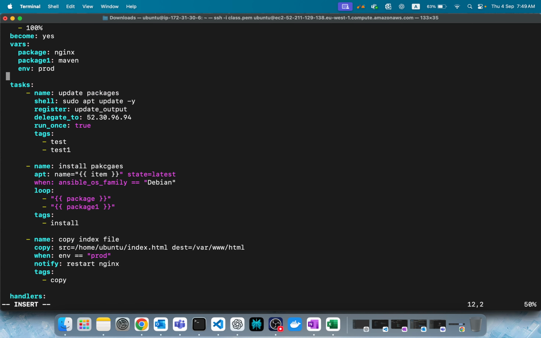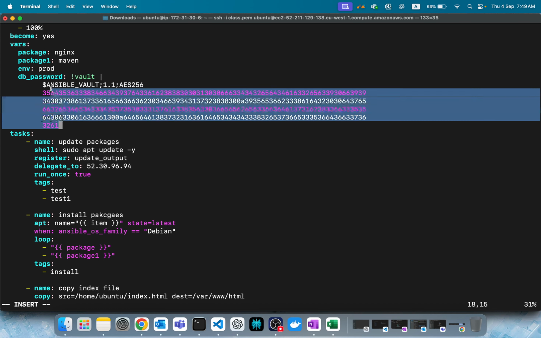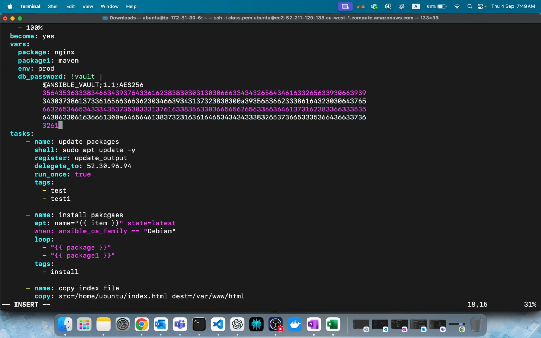Let's paste it from here, right? This has to be like this. See, done. Now only this is encrypted because that's the only sensitive value. And observe again, you can encrypt the specific string as I told you, but that has to be in a variable only. If you want to use this DB password, yeah, you can use it anywhere, no worries.